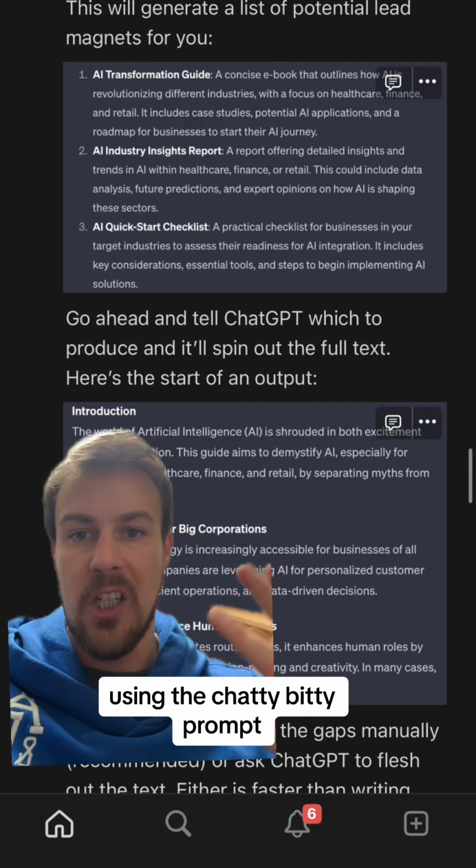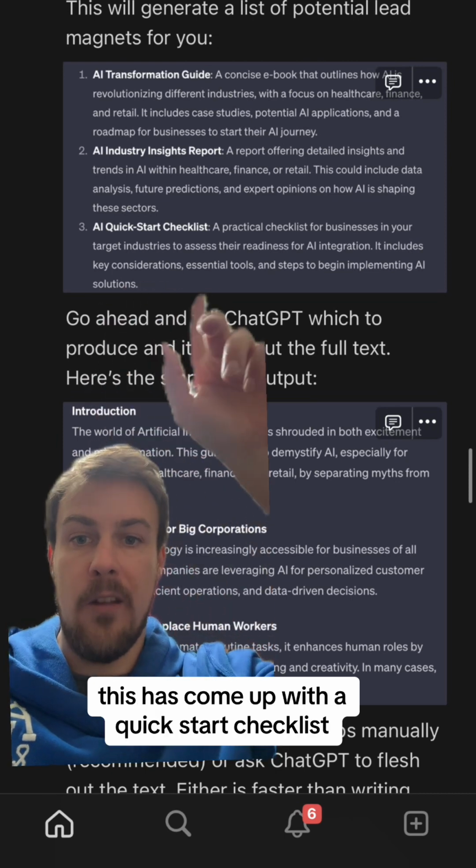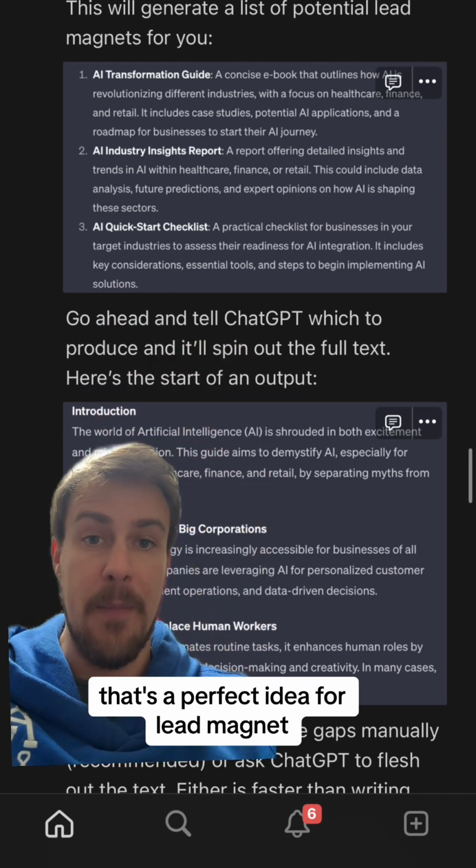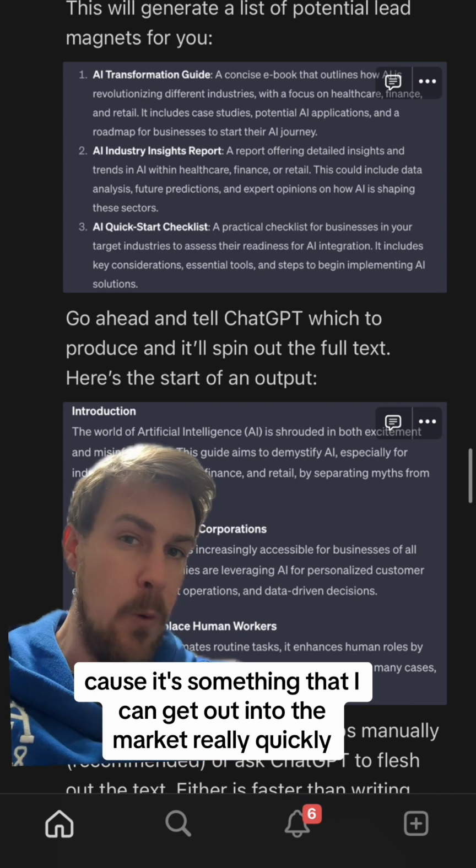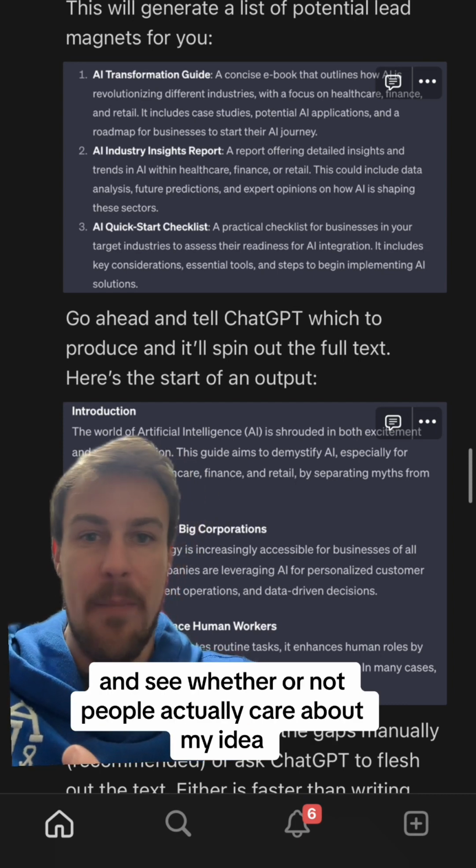For example, using the ChatGPT prompt, this has come up with a quick start checklist. That's a perfect idea for a lead magnet because it's something that I can get out into the market really quickly and see whether or not people actually care about my idea.